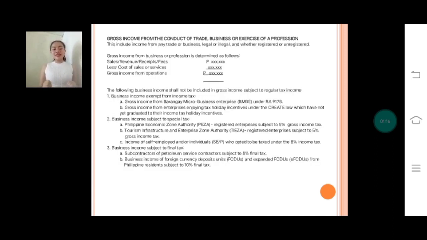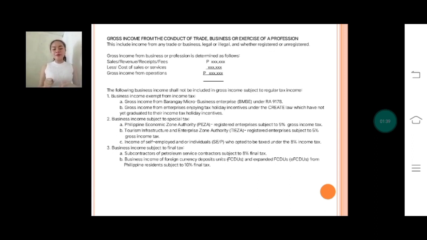Okay, so gross income from the conduct of trade, business, or exercise of a profession. This includes income from any trade or business, legal or illegal, and whether registered or unregistered. Gross income from business or profession is determined as follows: sales, revenues, receipts, fees, less cost of sales or services, equals the gross income from operations.